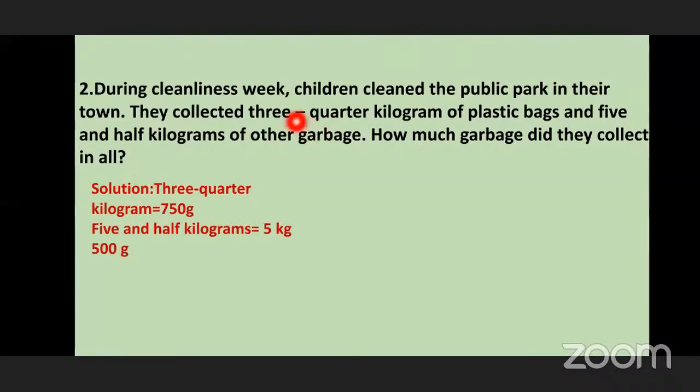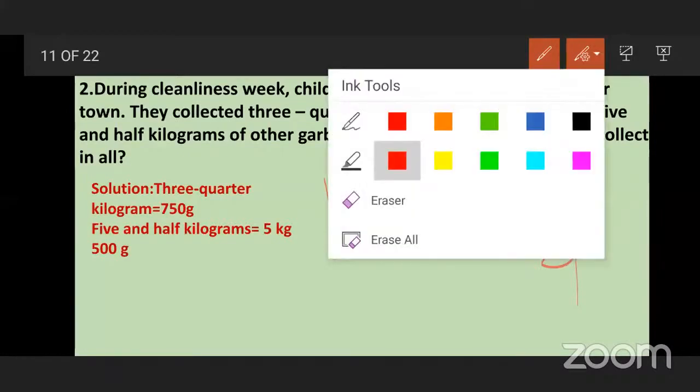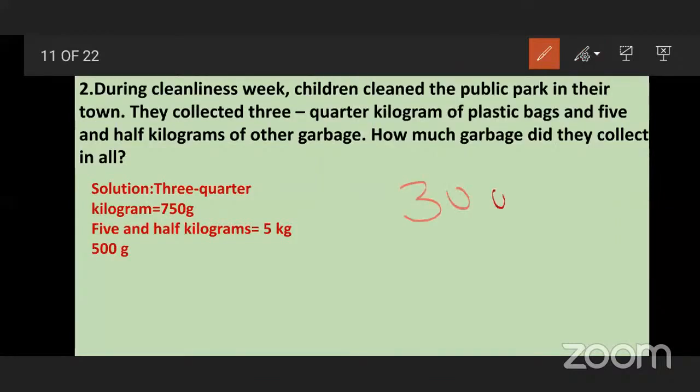So before that, what we have to do? We have to find 3/4 of a kilogram. So 3/4 of a kilogram, how will we find it now? See here. 1 kilo means how many grams? 1,000. So from 1,000 we have to find 3/4. That means we have to find this answer. Now 1,000 threes are 3,000, right? So 3,000 divided by 4 we have to do.